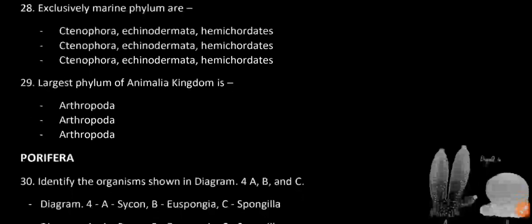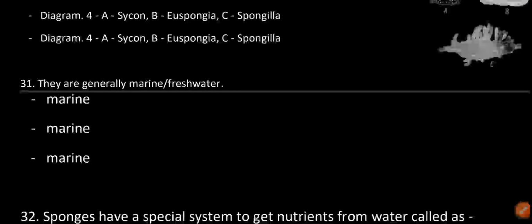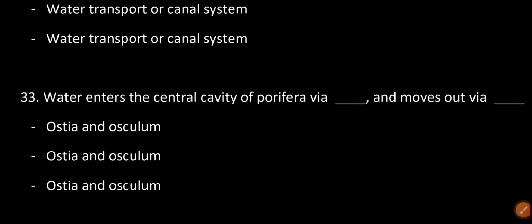Porifera. Identify the organisms shown in diagram 4, A, B and C. A is Scypha, B is Euspongia, C is Spongilla. They are generally marine or freshwater? Marine. Sponges have a special system to get nutrients from water called the water transport or canal system. Water enters the central cavity of Porifera via and moves out via.